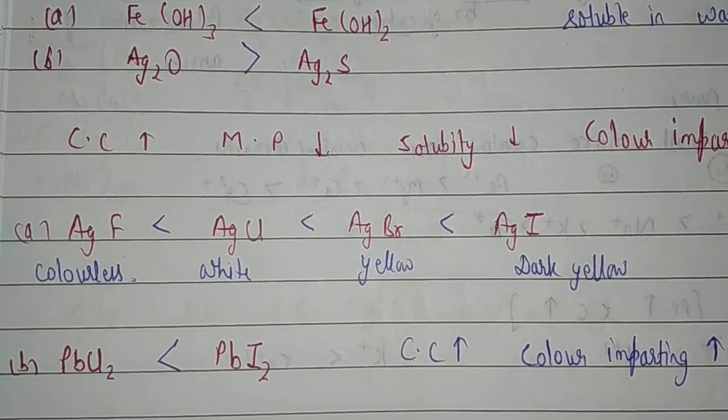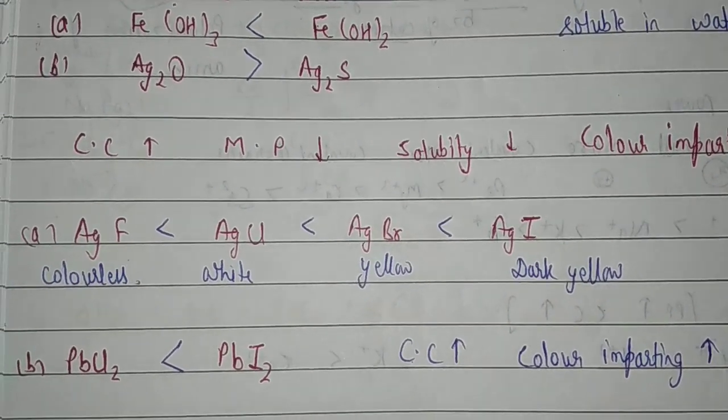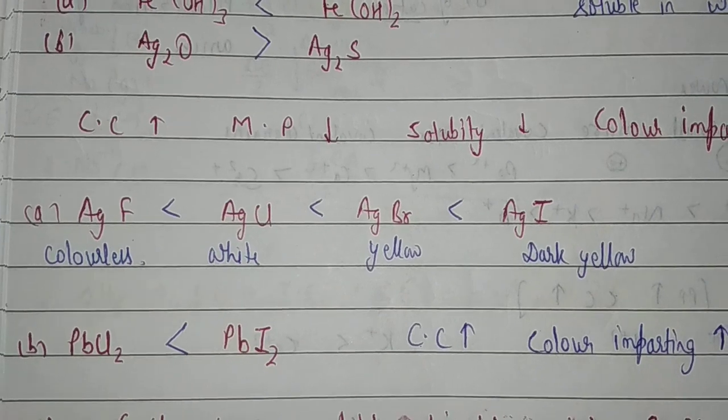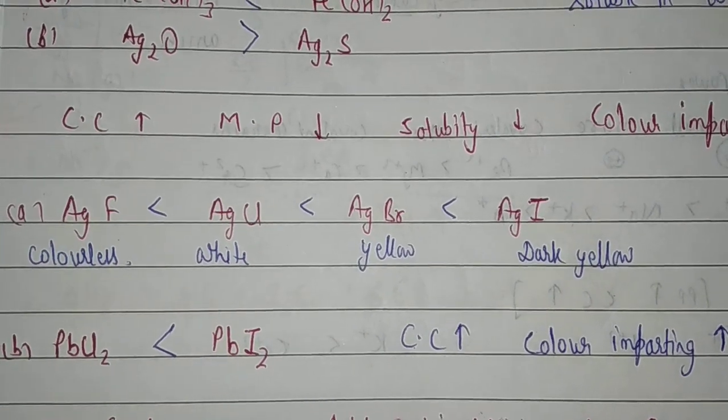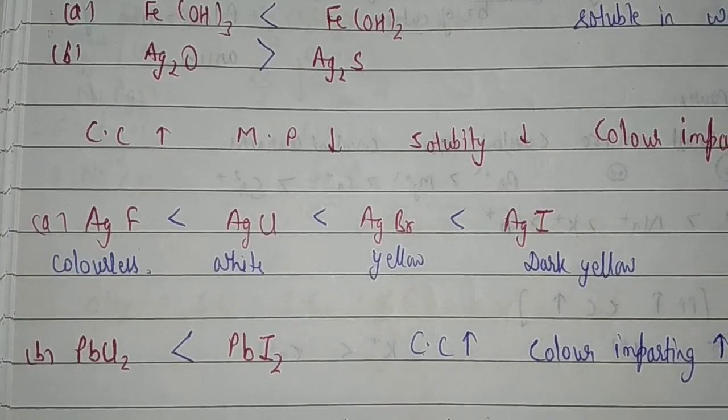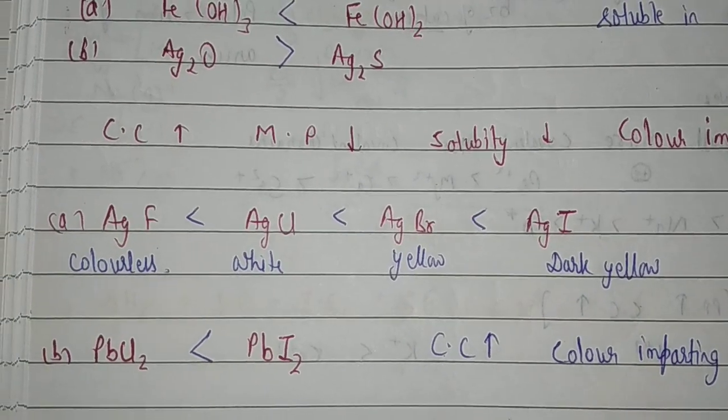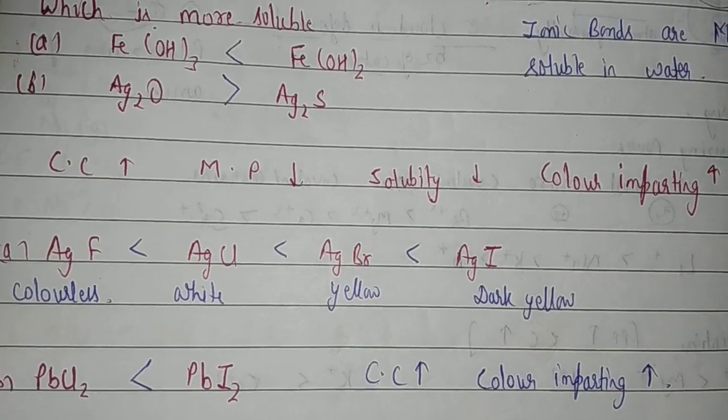In case of silver fluoride, silver chloride, silver bromide and silver iodide, the dark yellow color is observed in case of silver iodide because it is more covalent in character. Thank you.